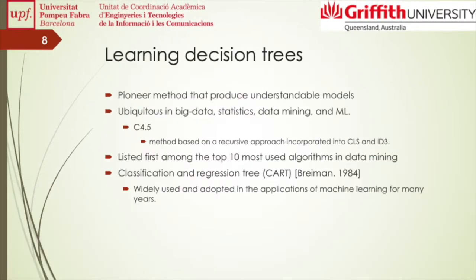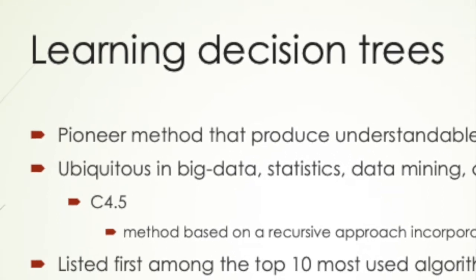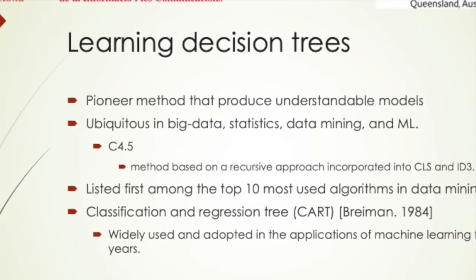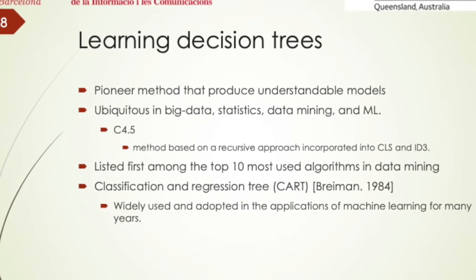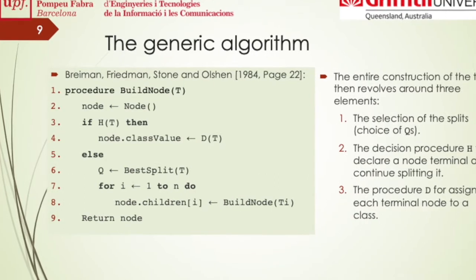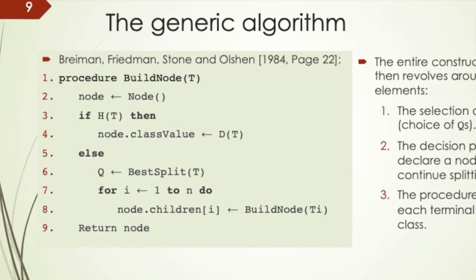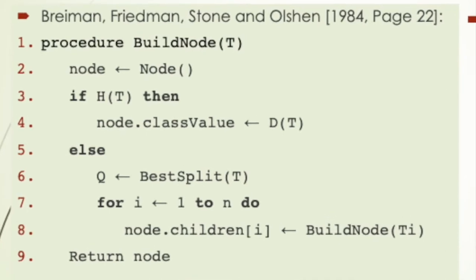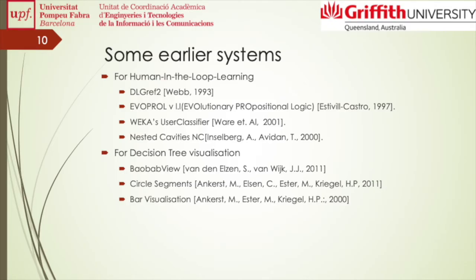Learning decision trees is considered one of the most relevant methods of learning understandable models from which humans will gain knowledge and wisdom. All of these algorithms are essentially one single method that recursively builds a decision tree. There have been some earlier systems listed here.